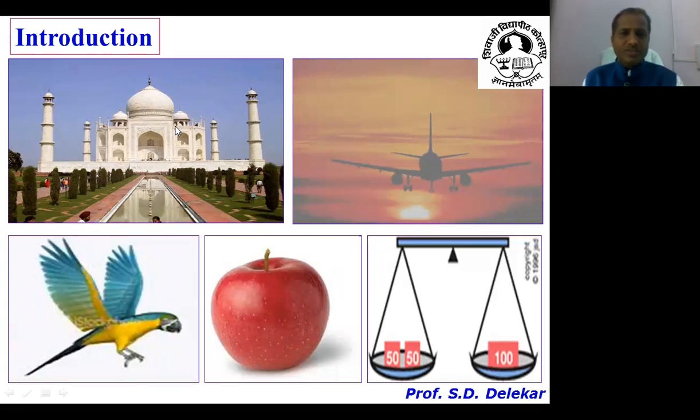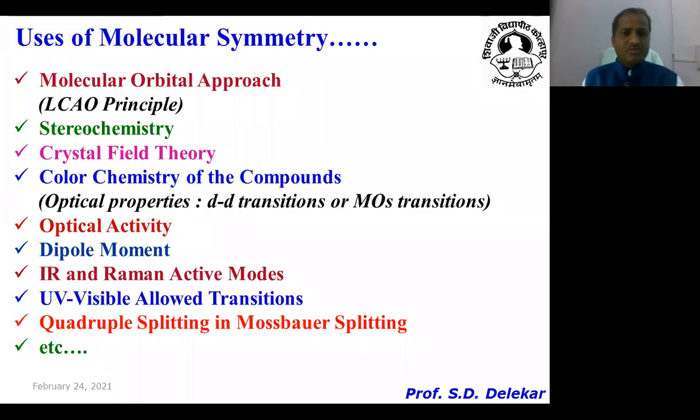So these are a few objects observed in space. In today's talk, we want to discuss molecular symmetry. In other words, one can say the symmetry of molecules, or the shape of molecules, or the geometry of molecules, and the geometry of a molecule plays a very important role in chemistry.